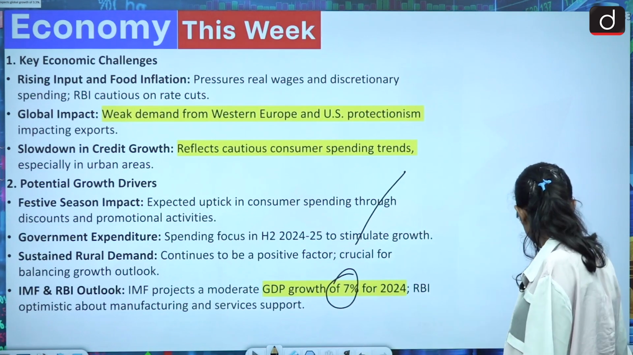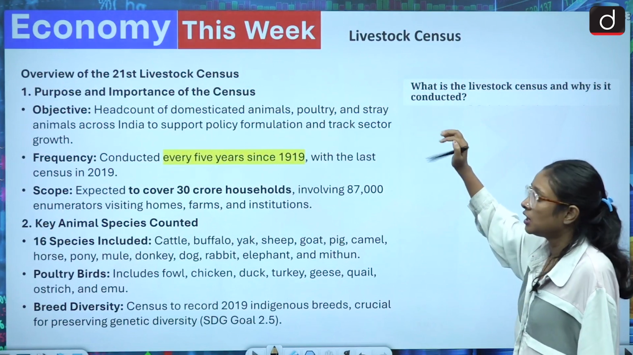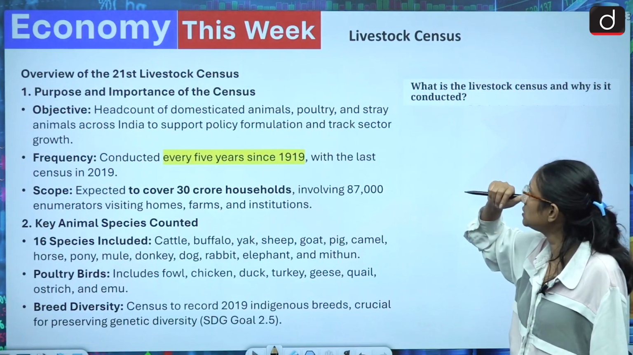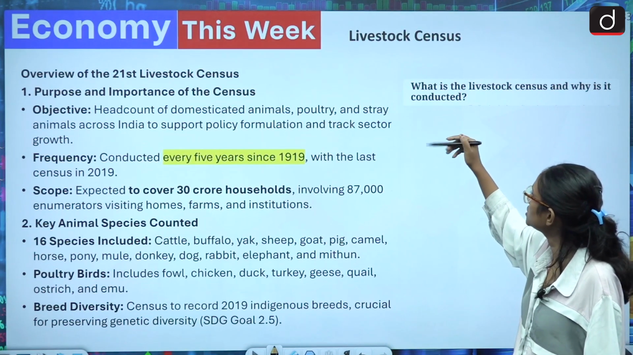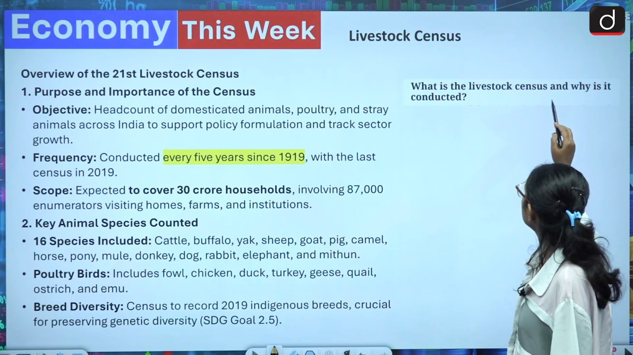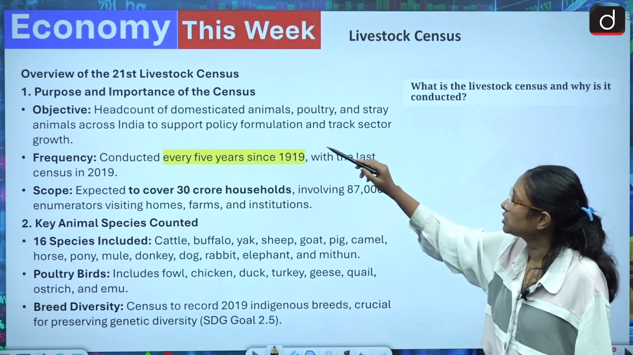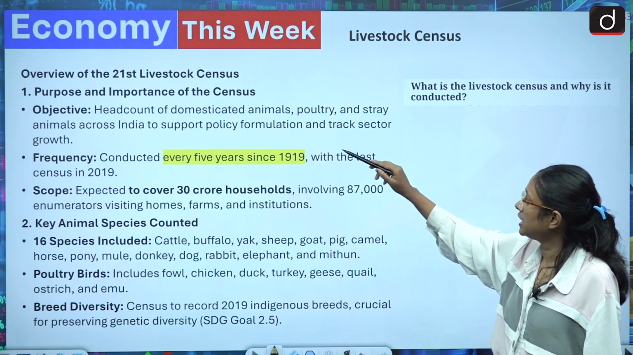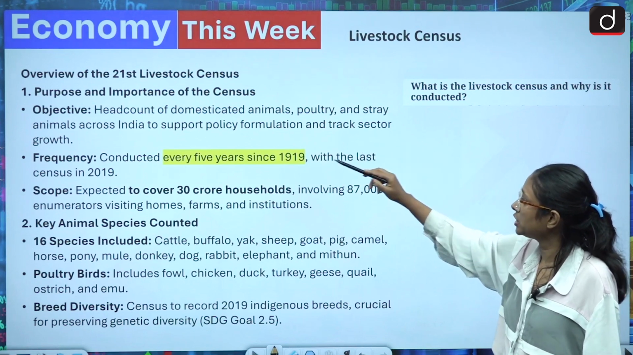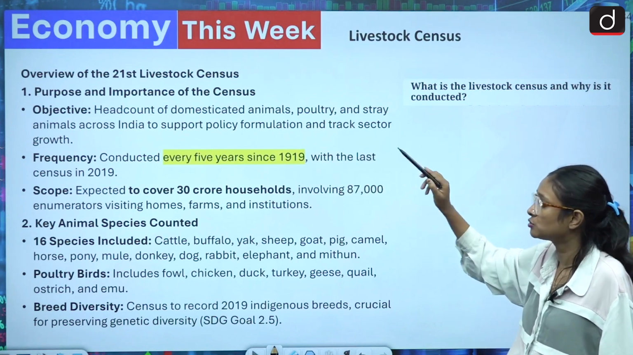Now coming to the next topic. I think this is the third topic: the livestock census. What is the livestock census and why is it conducted? Purpose and importance of the census: a head count of domesticated animals, poultry and stray animals across India to support policy formulation and track growth.